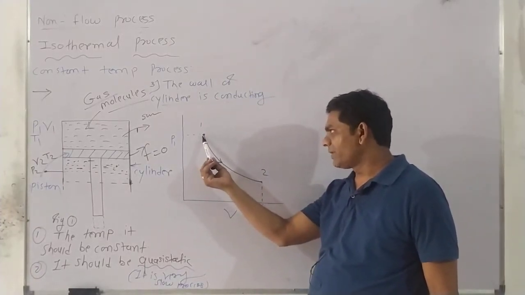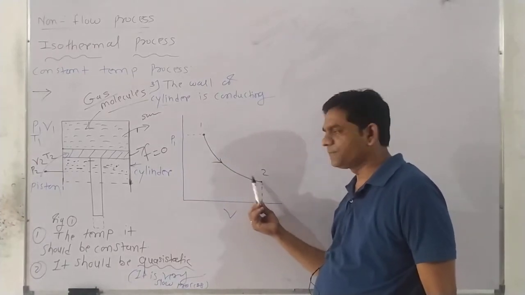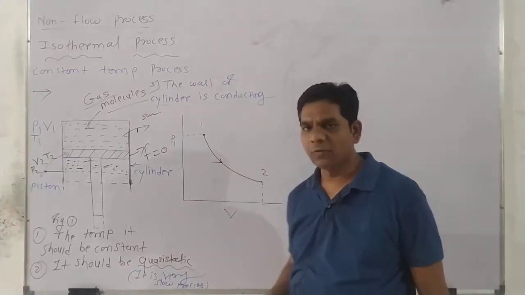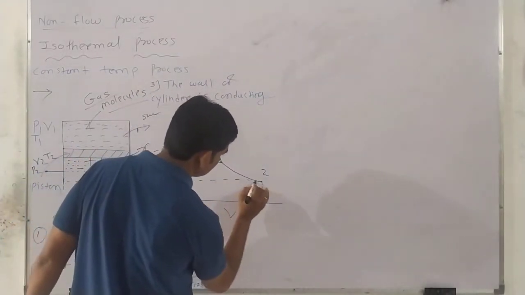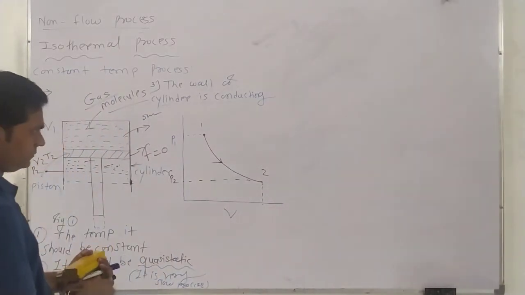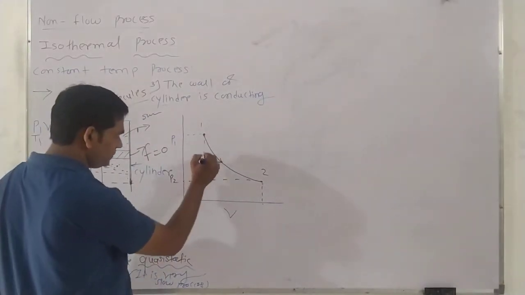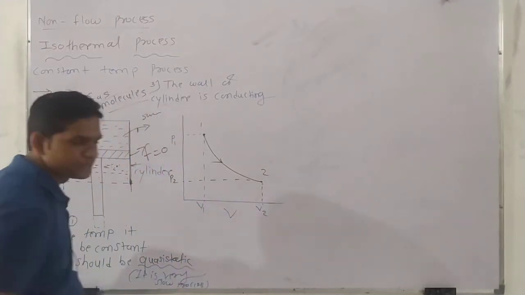So in expansion, what happens here? The pressure will be reduced, changing from P1 to P2. So this is the new position. This is P2. This is the initial volume V1 and this is V2.